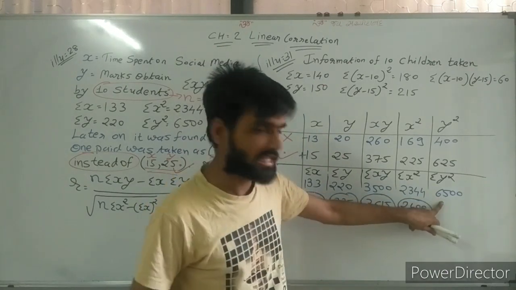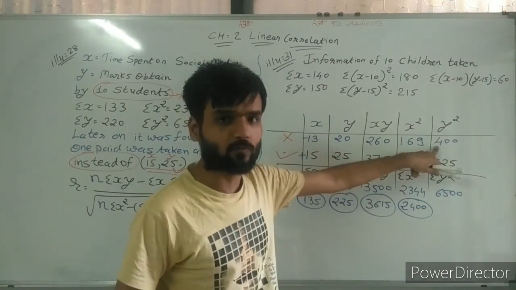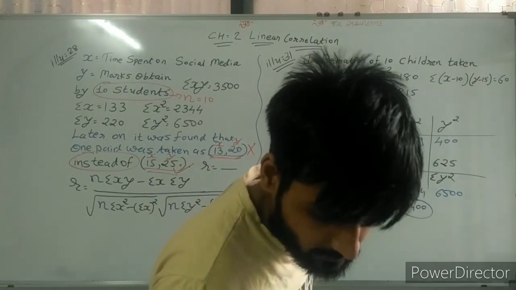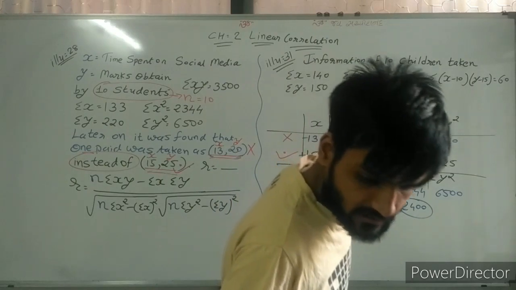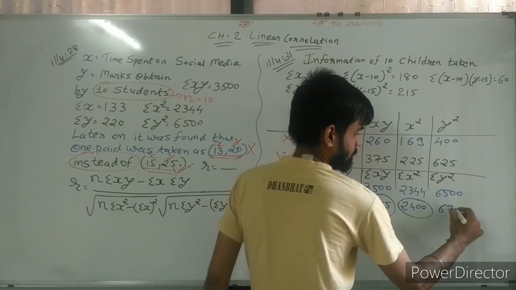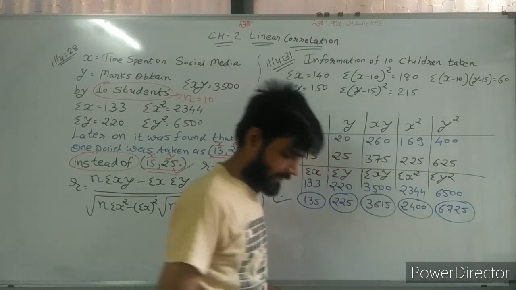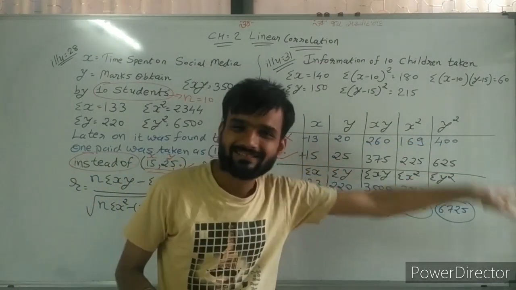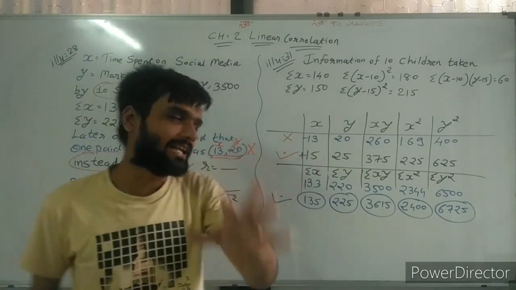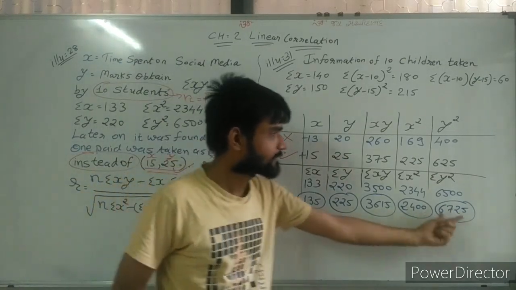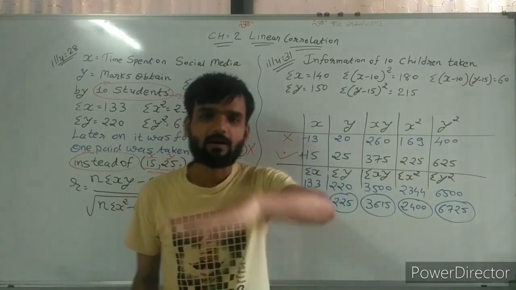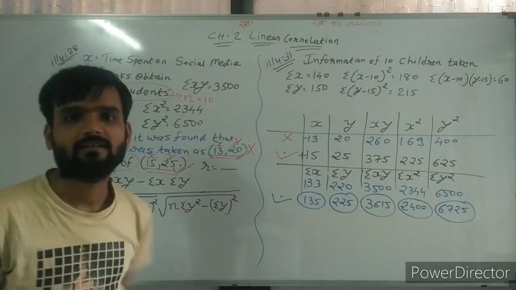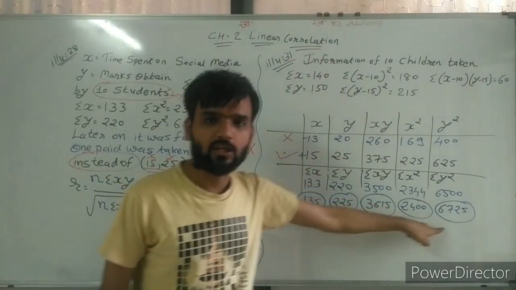And last one, 6500 minus 400 plus 625. And you will get 6725. In short, deduct wrong and add correct. You will get correct values of sigma x, sigma y, sigma x square, sigma y square, sigma xy. So now we have all the values.